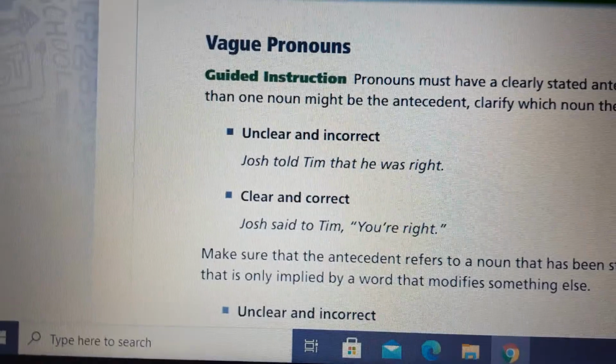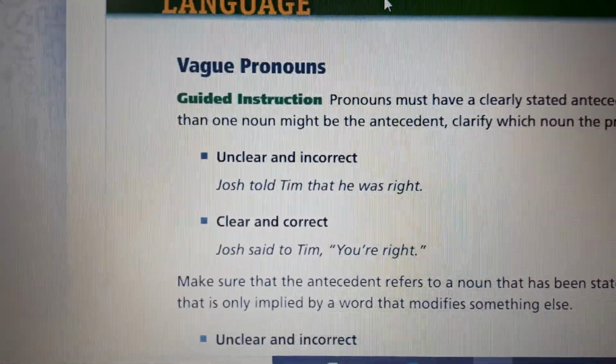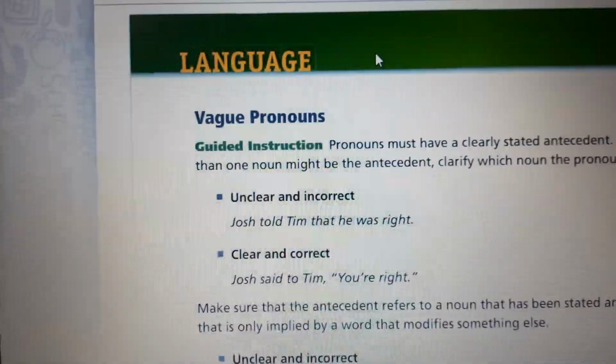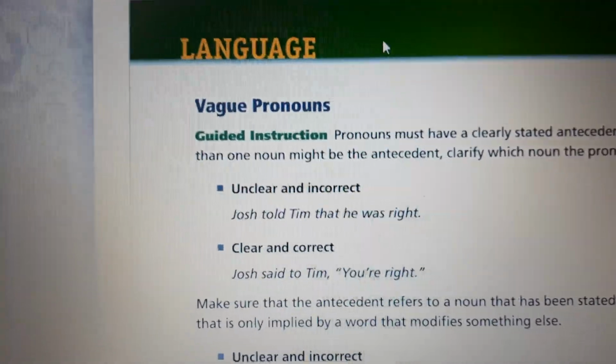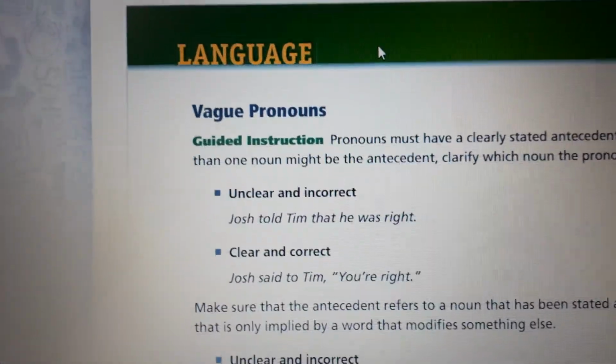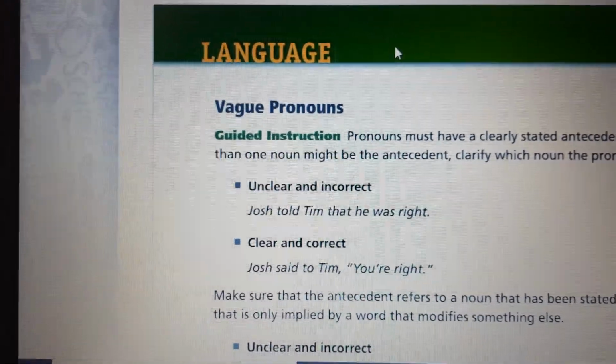So we have the correct and clear sentence. George said to Tim, you are right. Let's say I crossed out the verb told, and instead I used said to, between quotation marks, you are right. Clear and correct.